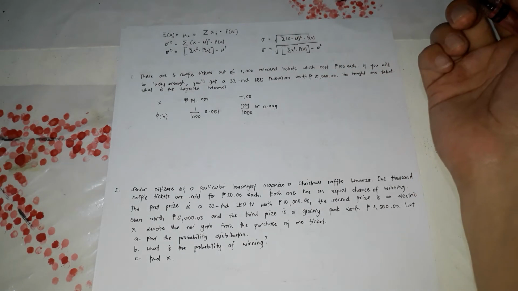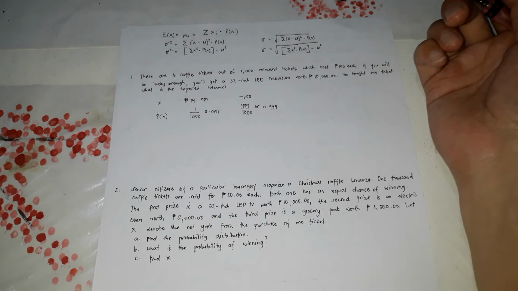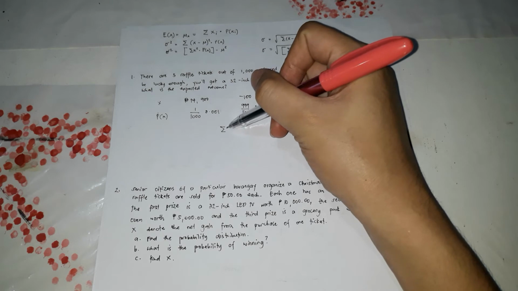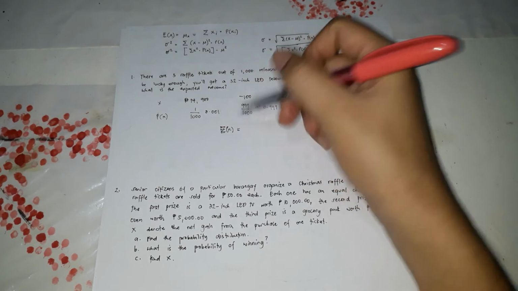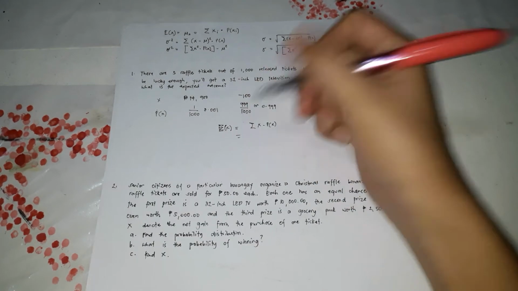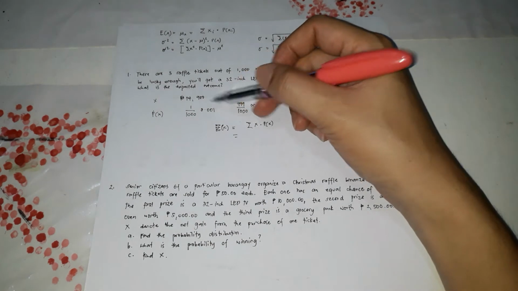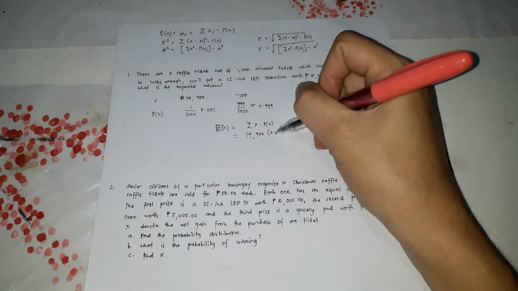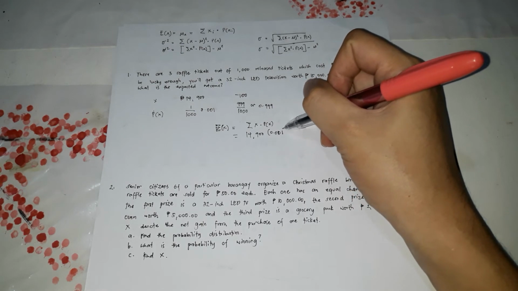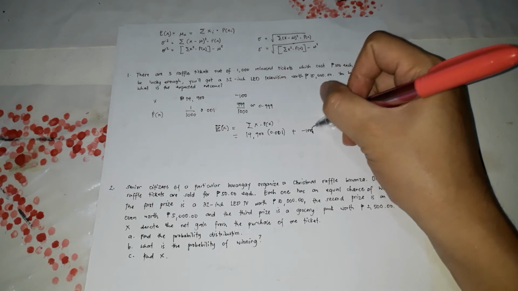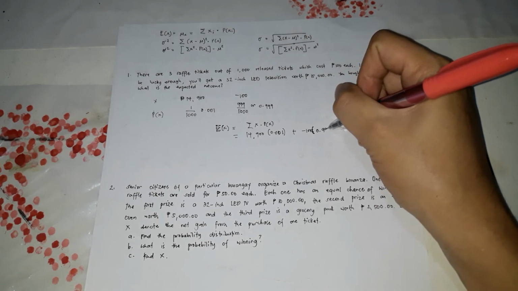Because you have the probability already, you could solve for the expected outcome. The expected outcome is the mean, which is the summation of x times p of x. So 14,900 times 0.001 plus negative 100 times 0.999.